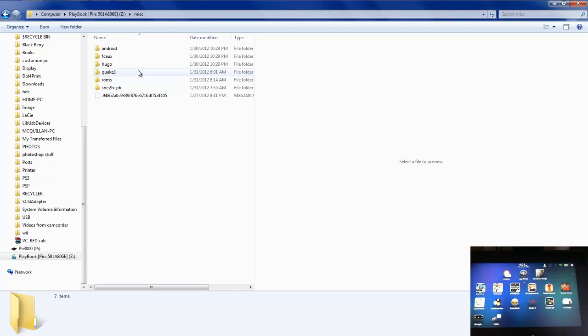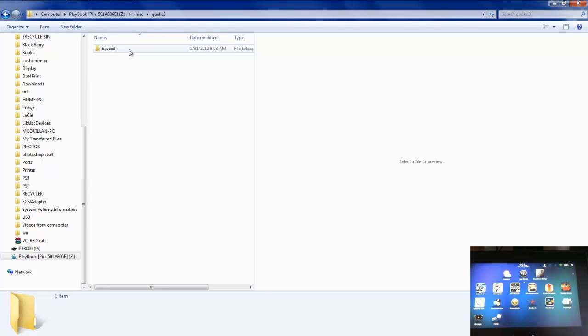There we are. You can see we have Quake 3 folder, so create a Quake 3 folder, just like you see here. Open that one when you've created it. Create a base Q3 folder, as you see here. Create that one and open it.